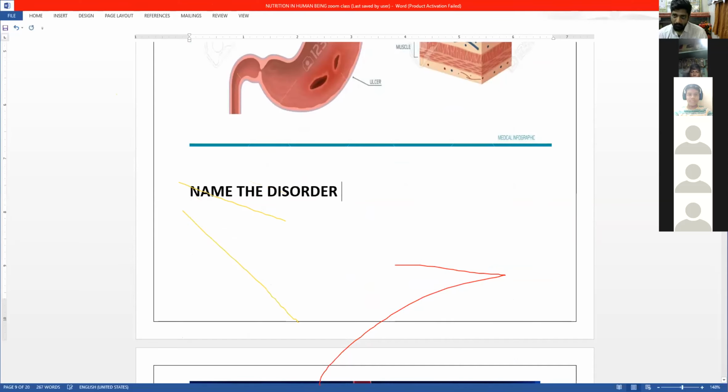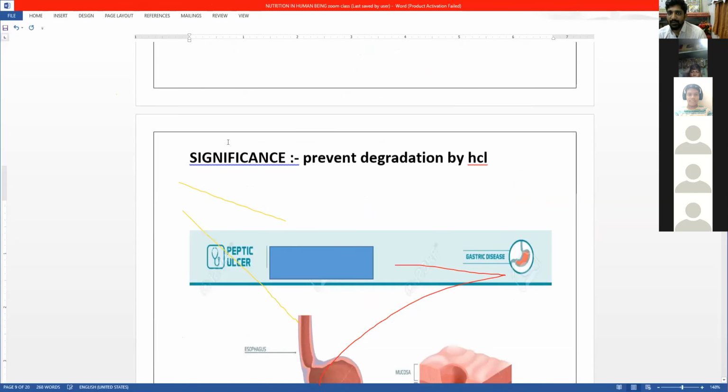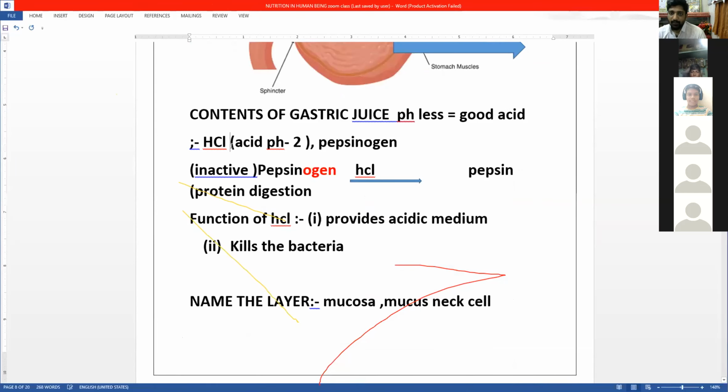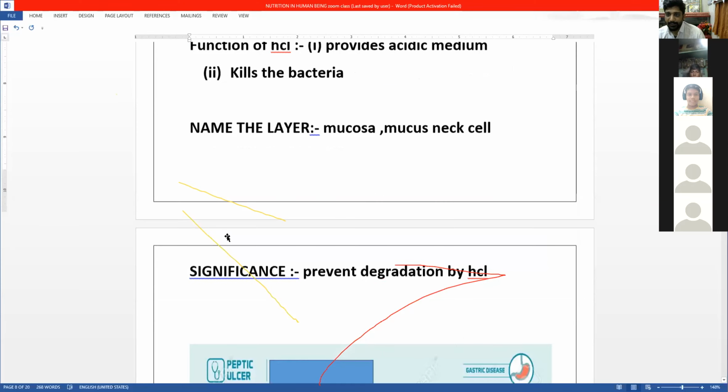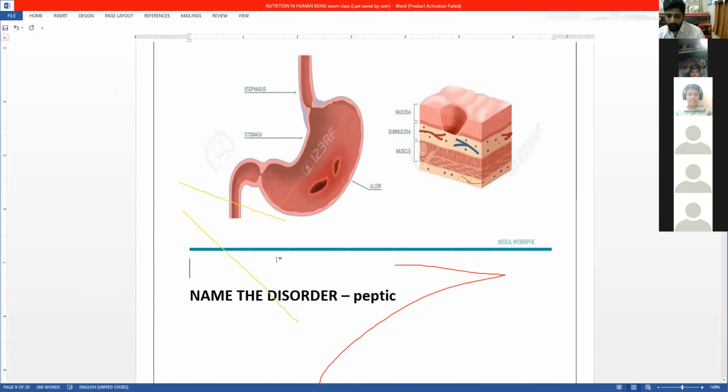Now, where is HCl formed? Very good question. HCl is formed by a cell called the oxyntic cell of the stomach.